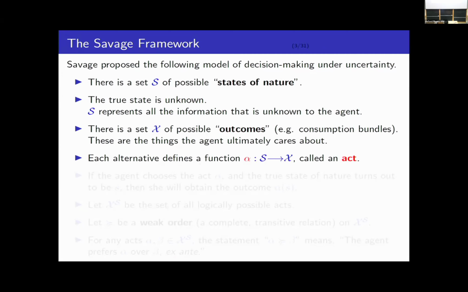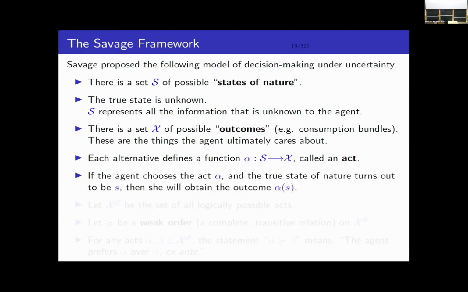The way we suppose that things unfold is that the agent chooses some act alpha, and then after she makes her choice, the true state of nature is revealed. If the true state turns out to be s, then she gets the outcome alpha of s. Given this setup, the agent wants to choose the best possible act. That's her problem.